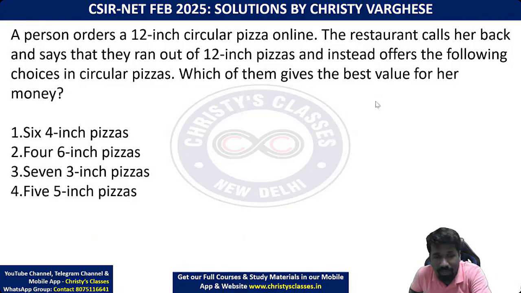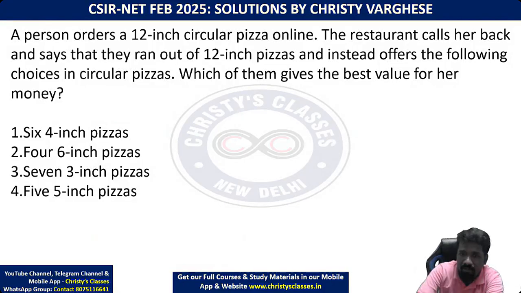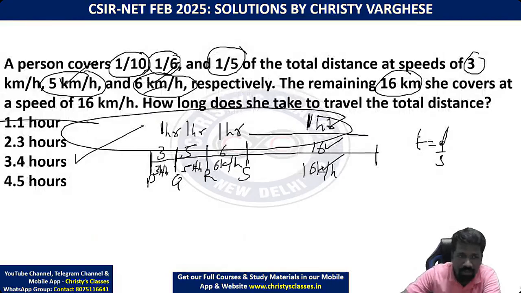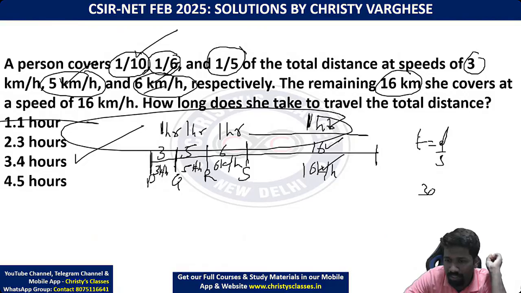Now this one is a very interesting question, a practical question. Last part, how 1 hour? Because 1/10 of the total distance, we found it is 30. So 1/10 of 30 is 3 kilometer, at the speed of 3 kilometer per hour.